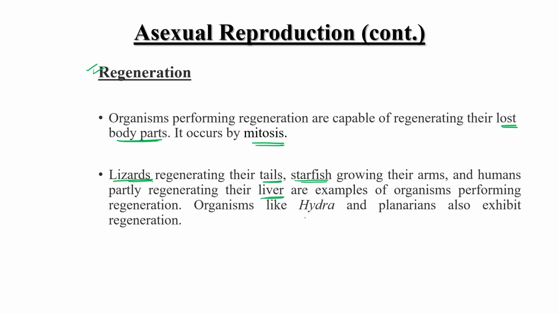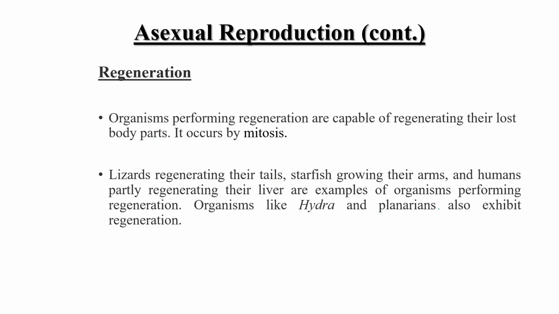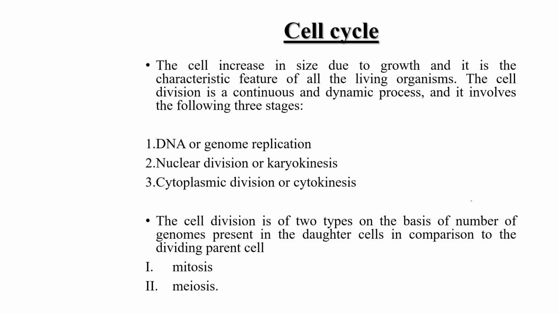Some other organisms like Hydra and planaria also exhibit regeneration. This is a planaria, say for example, if I cut the planaria into 2 or 3 pieces, very quickly all the pieces are able to regenerate a whole body like this. So this is known as the regeneration process. It is a mode of reproduction coming under the asexual type. Clear? Now let's discuss the cell cycle.